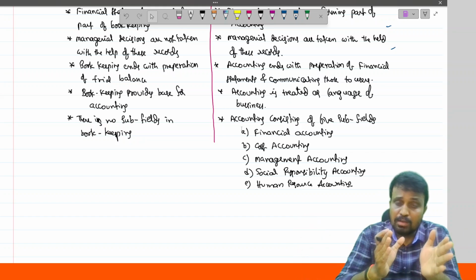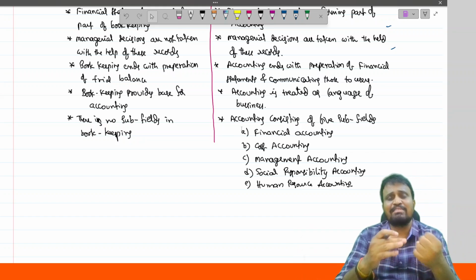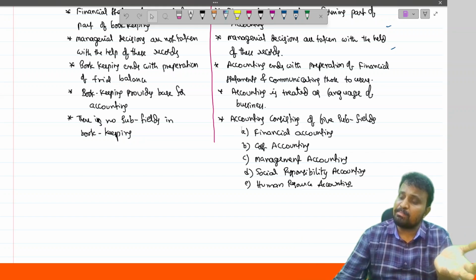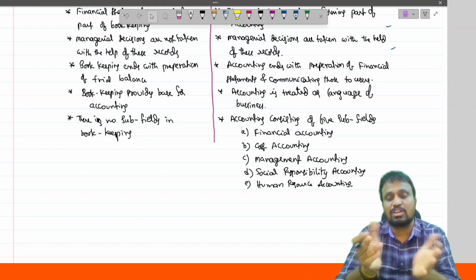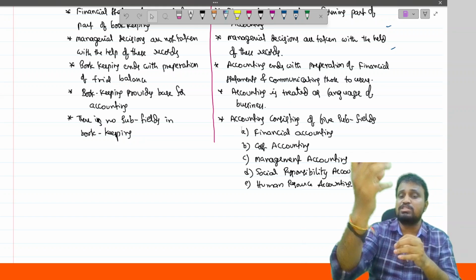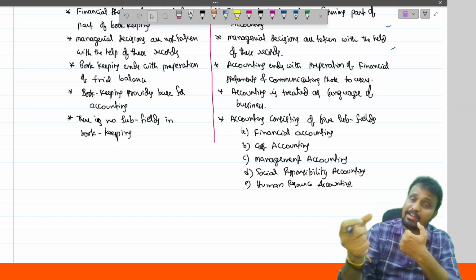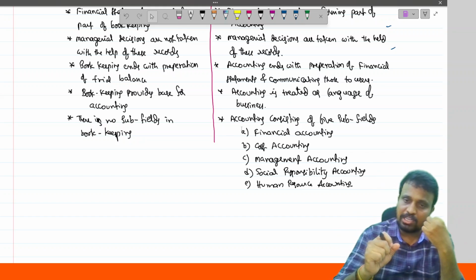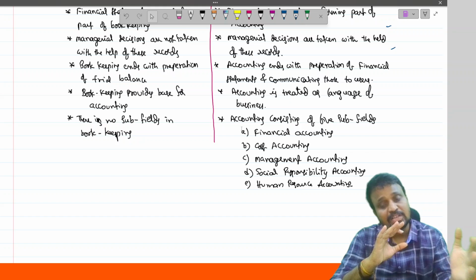Management accounting. Social responsibility accounting: generally every entity has some social responsibility towards society. And even in case of the Companies Act 2013, we have to maintain some CSR fund also. And out of that, how much amount we spend towards social responsibility, and what are the benefits we get, the related recording is covered under social responsibility accounting. So social responsibility costs and social responsibility benefits are recorded there.